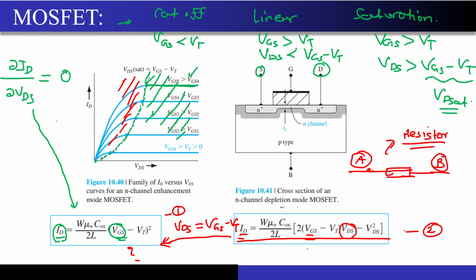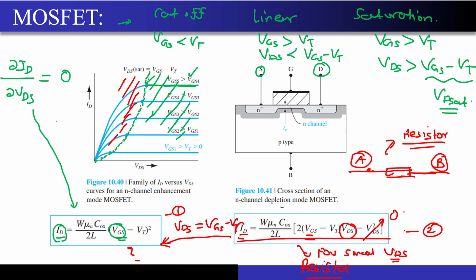So that's why sir must have told you that in the linear region, for small VDS values, your MOSFET actually behaves as a resistor. Another way to think about it is that for small VDS values, I can make this VDS square as 0. I can ignore it, correct?